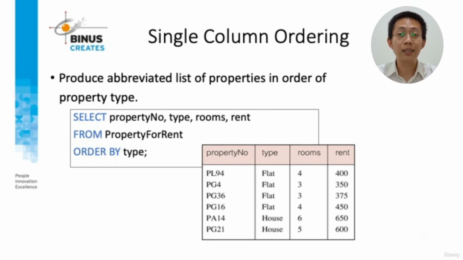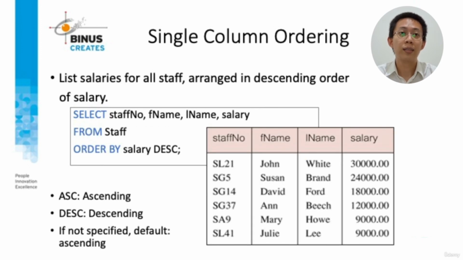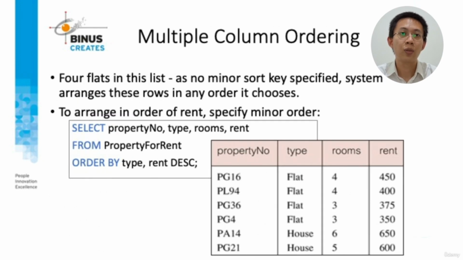To order the result of SELECT, we use the ORDER BY clause followed by a column name, and this is the example. We can add the DESC or ASC clause. ASC for ascending results, DESC for descending results. We can also order by multiple columns. Here's the example.